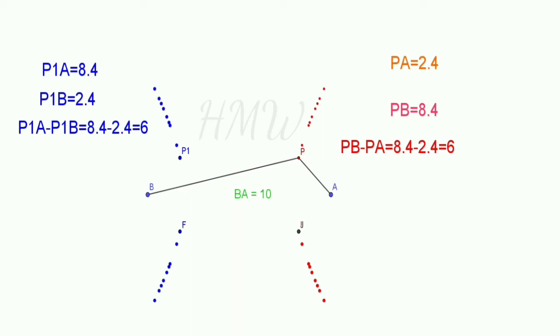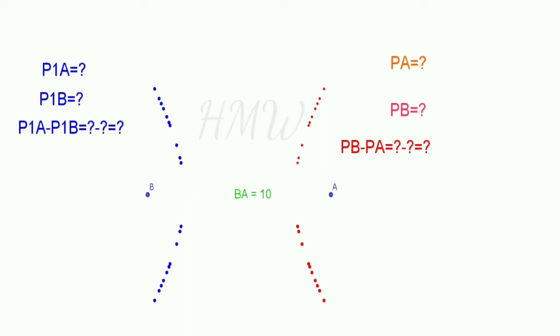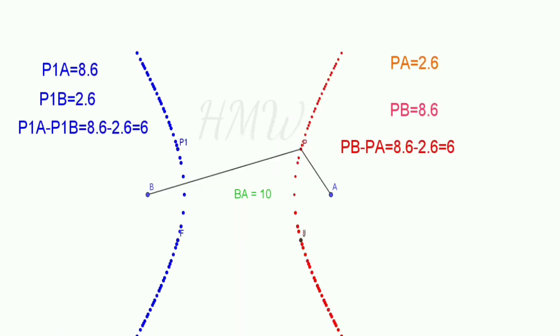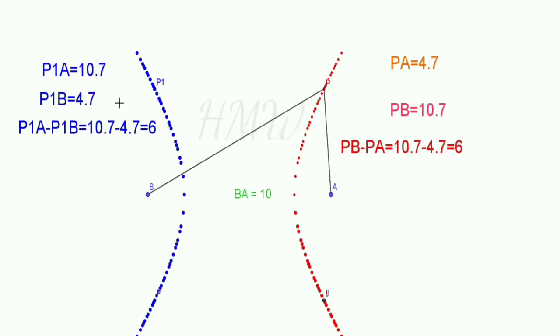So let us see the curve traced by the point. It is a curve. So you can see that the curve traced is nothing but a hyperbola. And you can see the mirror image here. The point P is here. The mirror image of the point P is here, P1. So for P1 also you can see P1A is equal to 10.7, P1B is 4.7.